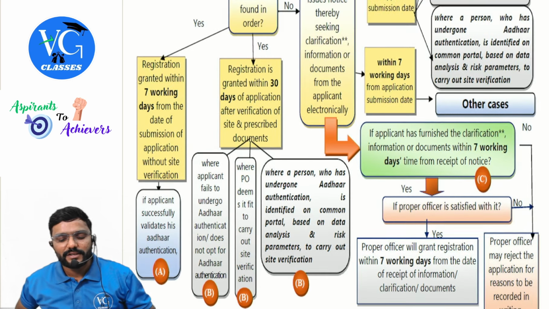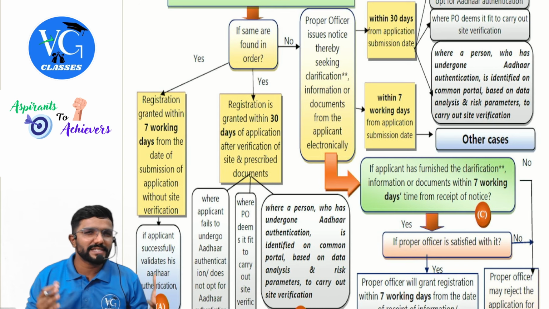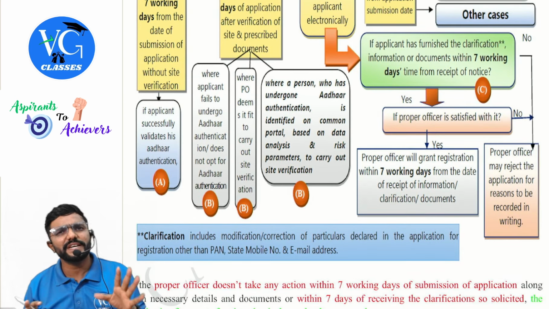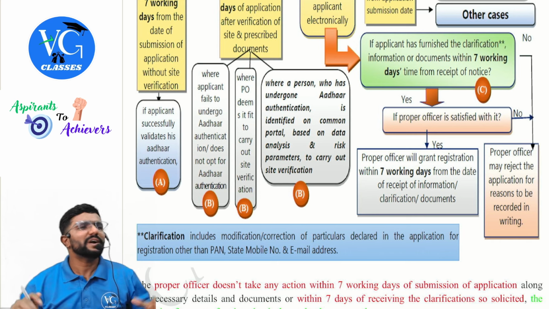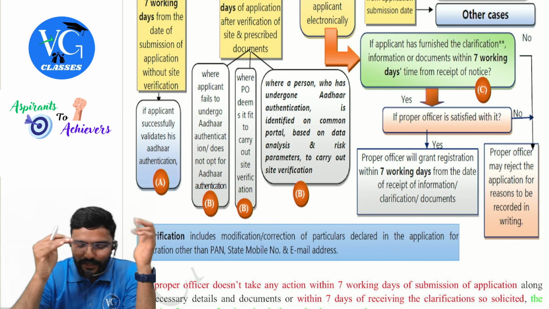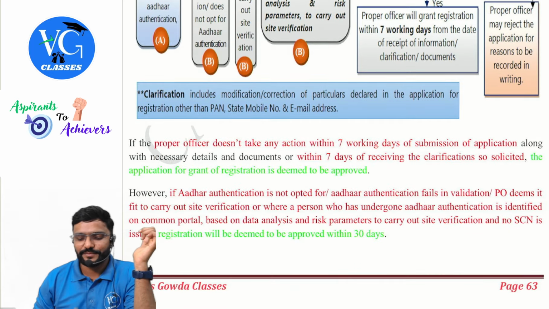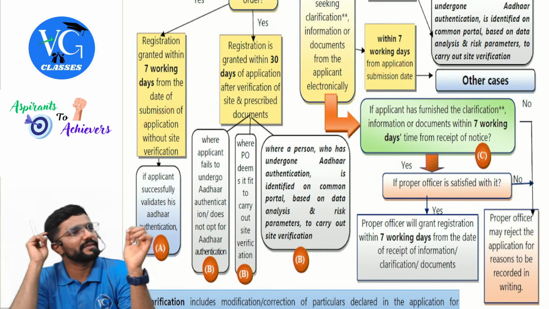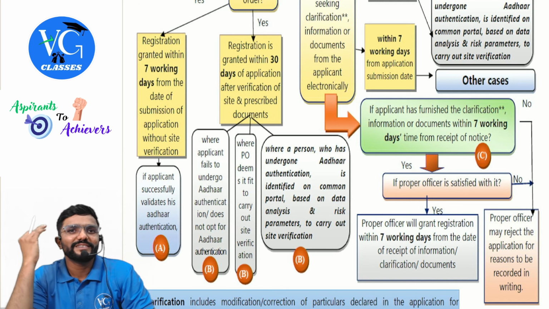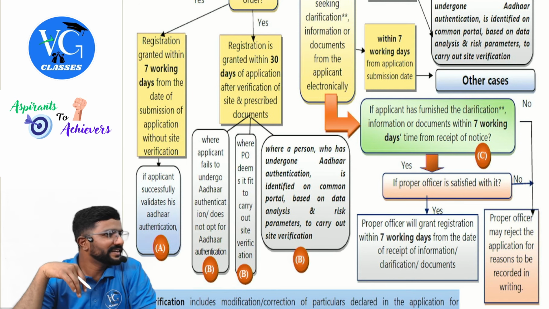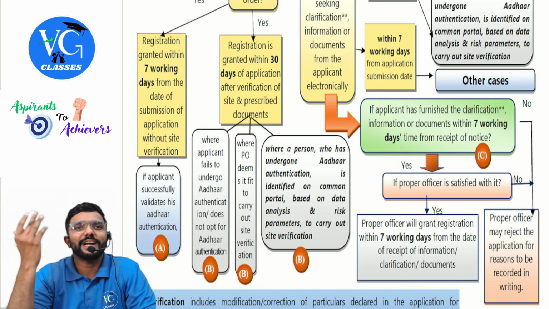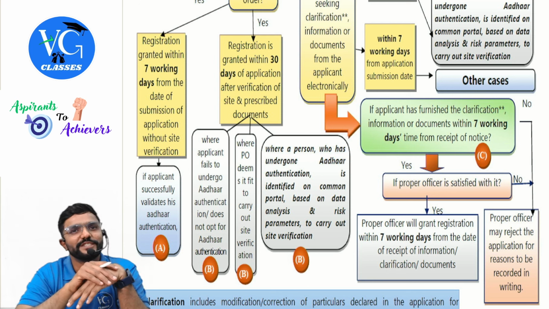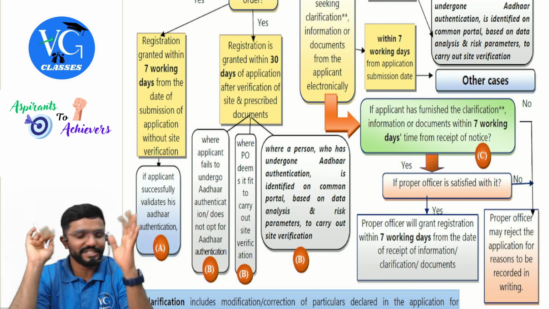Now, guys, there is 7 days time or 30 days time given to the proper officer. Sir, if he is rejecting, he has to reject within that time. What if he is silent? By the end of the 7th day, he is silent, sir. Correct. In both these cases, if he is silent by the end of 7 days, then what, sir? Deemed registration. From the 8th day, I am a registered person. Thank you, proper officer, for being silent. I am already registered. 8th day, implied registration.